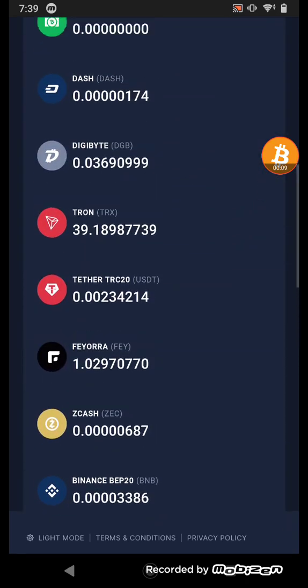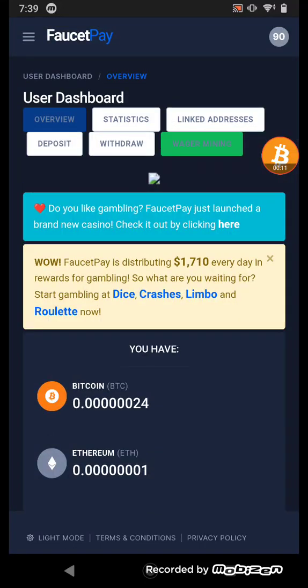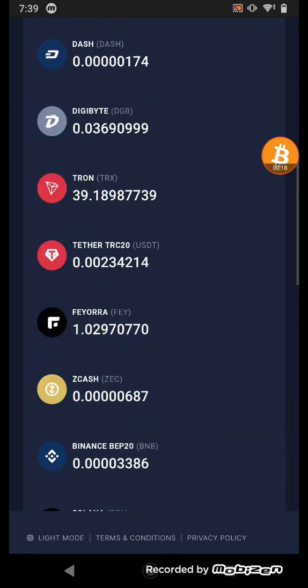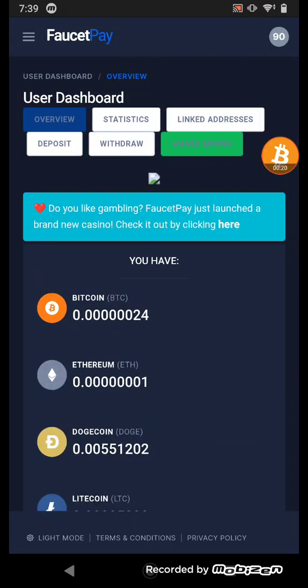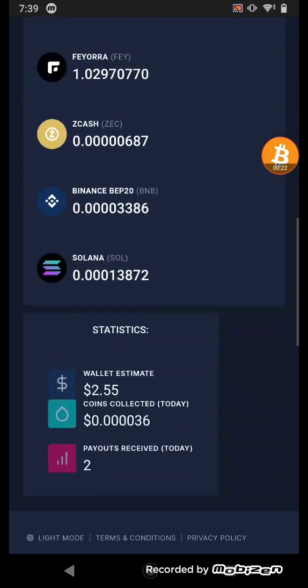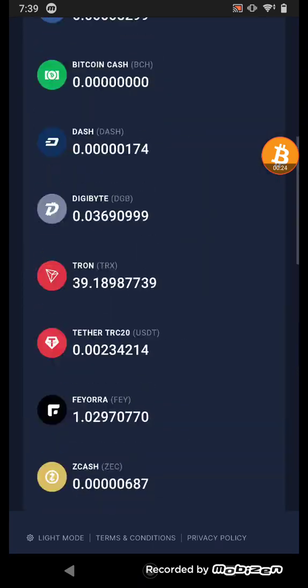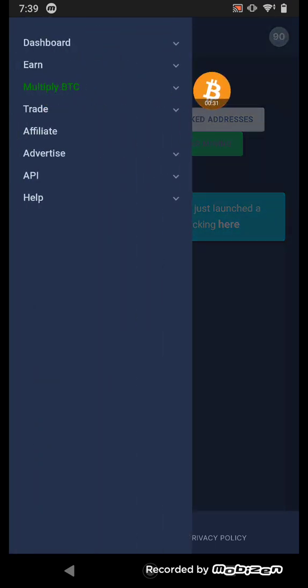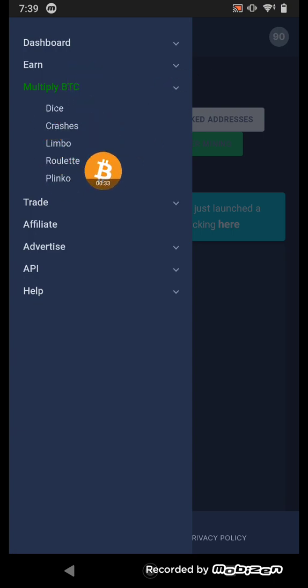Do you know Faucetpay has a best trick you can use to make more than $1,000 every day? Right now I'll share with you some tricks to easily make your money. First of all, click these three dashes, click multiple. This is all of the trick, but I use the crash game a lot of times. Right now I share this with you.